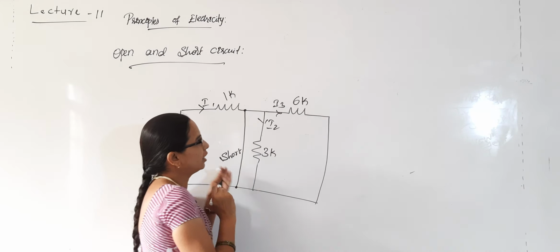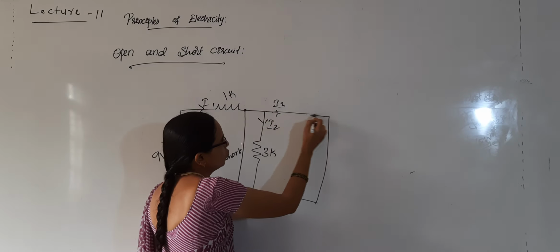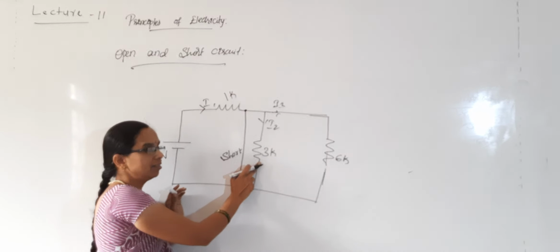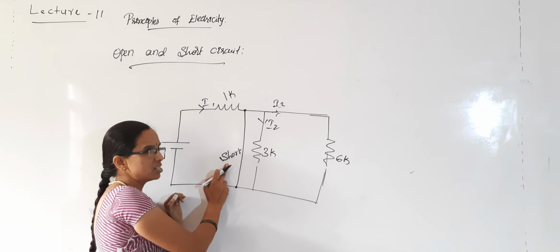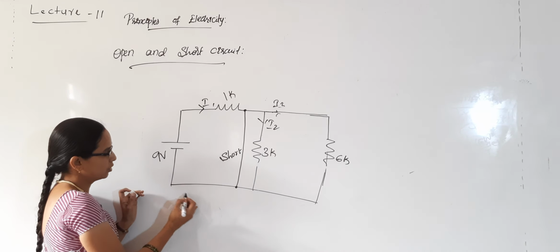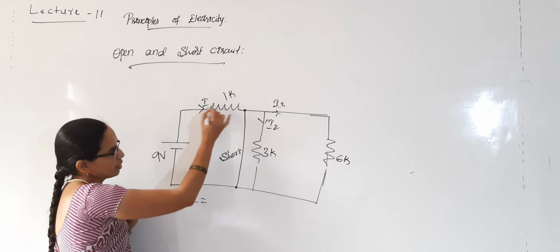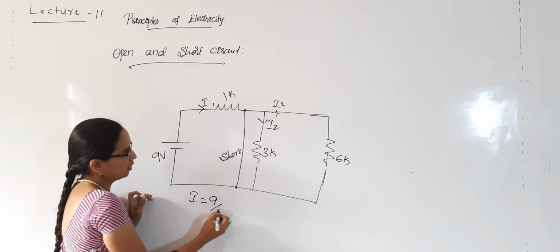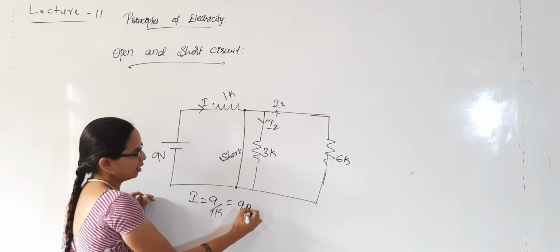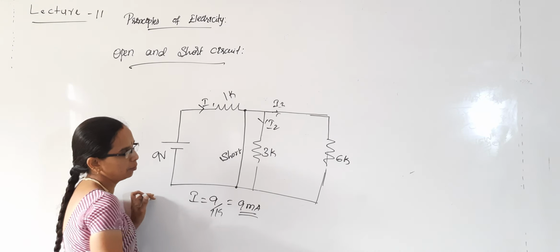Both the 6 kilo ohm and 3 kilo ohm resistors are shorted by this wire. So this is a series circuit, I is equal to 9 divided by 1 kilo, so 9 milliamperes of current will be flowing.